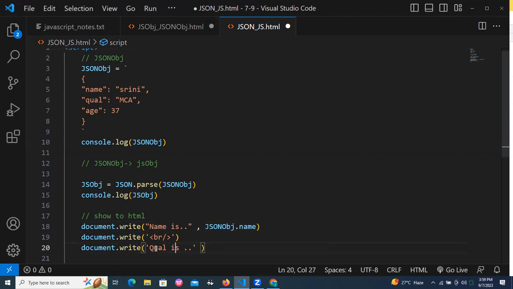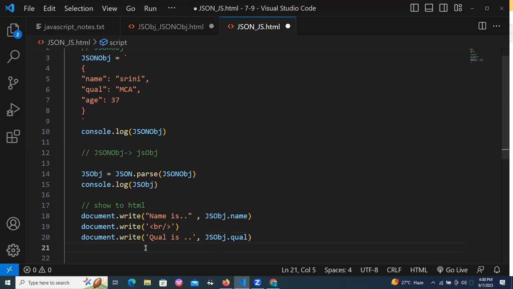Okay, go with the comma symbol. Comma is the separator. JS object dot name and JS object dot qualification. Now take a break again.